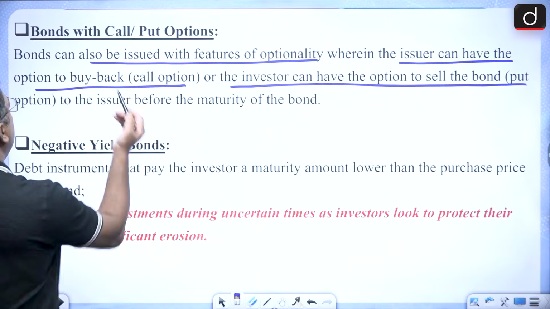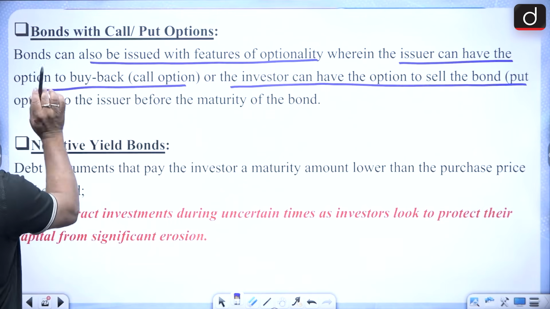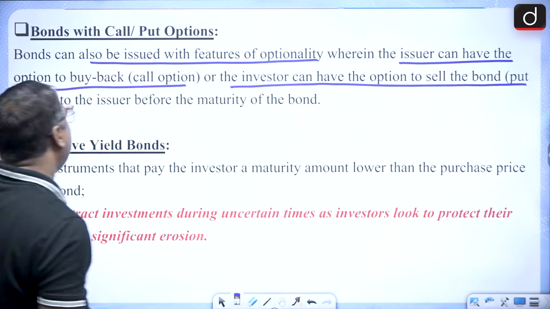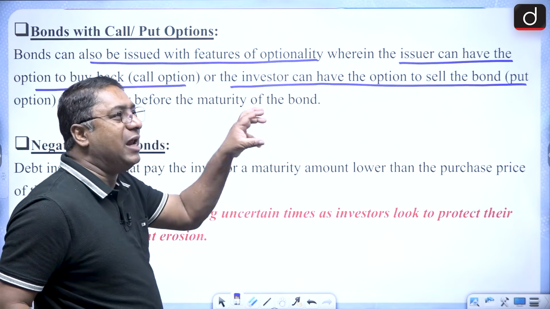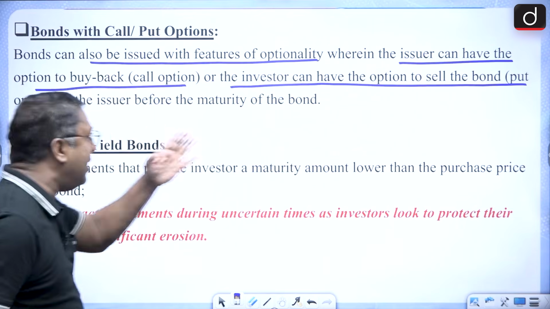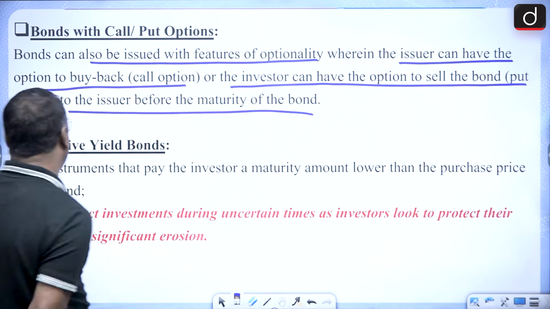That is call option and put option. Remember it. Call option where the issuer can have the option to buy back the bond, and put option where the investor has the option to sell the bond to the issuer before the maturity of the bond.